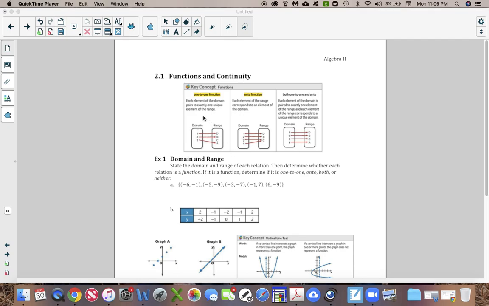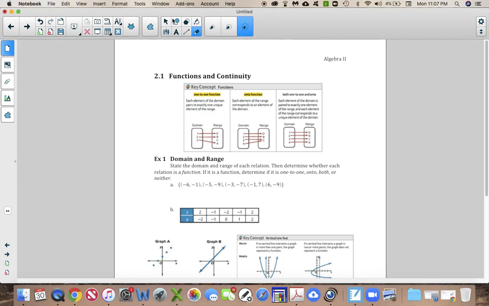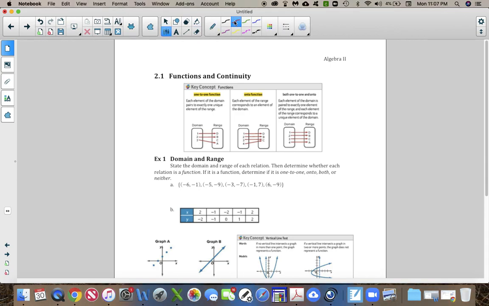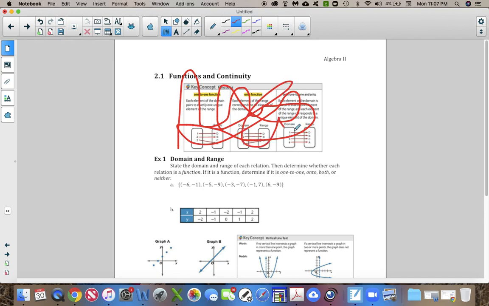This first section right here, onto and one-to-one functions, I no longer talk about this stuff in Algebra 2 because I find that kids don't remember the difference between onto and one-to-one functions anyway, and it's not tested, so we don't talk about it, so cross this little box out. Okay, so that's exciting. Starting out the notes by getting rid of a bunch of junk, all right?